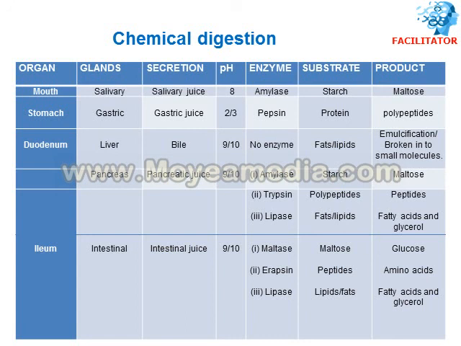Then the enzymes present in these juices, like amylase, pepsin, again amylase, trypsin, lipase, maltase, erepsin, and lipase again, digest substrates like starch, protein, fat, polypeptides, maltose, and peptides. Like this, foods are completely digested into final products: glucose, amino acids, fatty acids. So in chemical digestion, from the mouth to the ileum, the food is completely digested and absorbed into the walls of the digestive system.